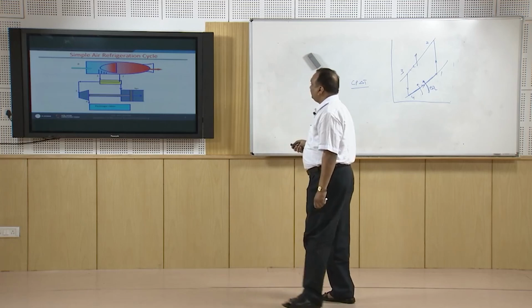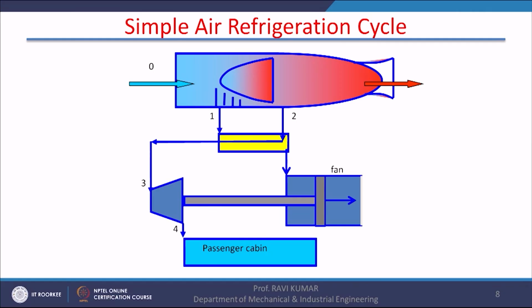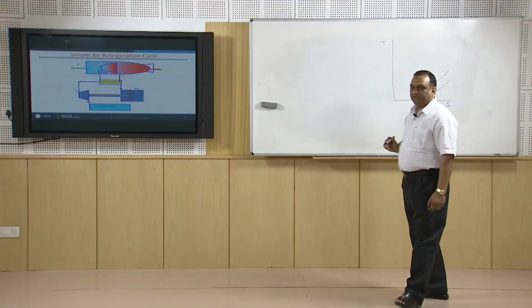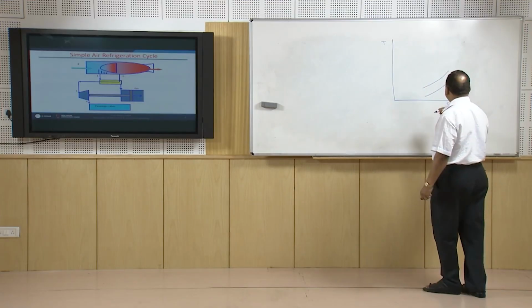The simple air refrigeration system, as you can see in the figure, is at point 0. We assume that air is coming with a certain velocity. I will draw this process on a temperature-entropy diagram. Stagnation of air takes place.